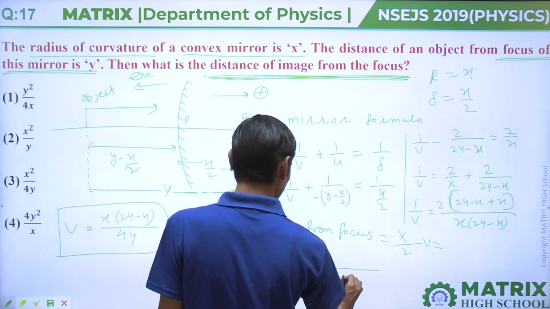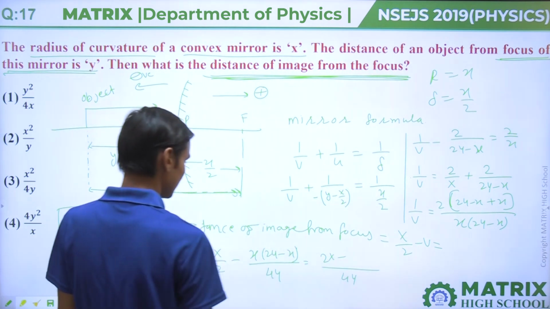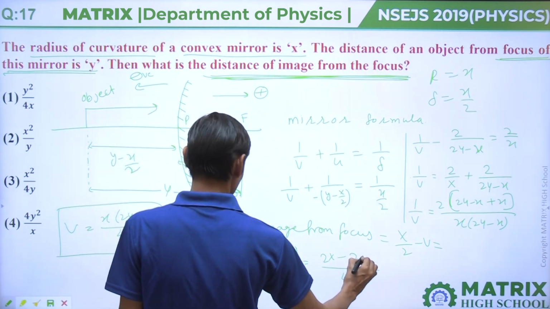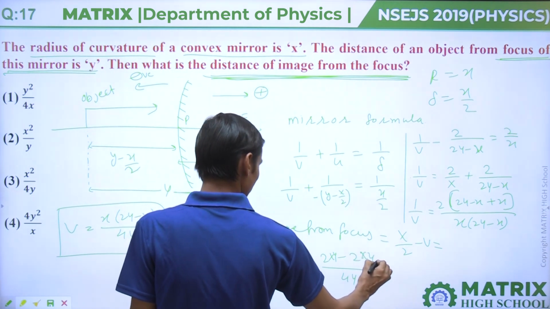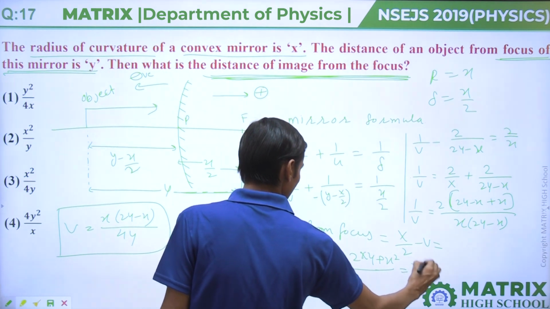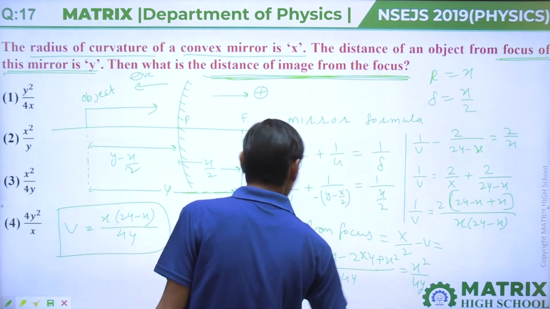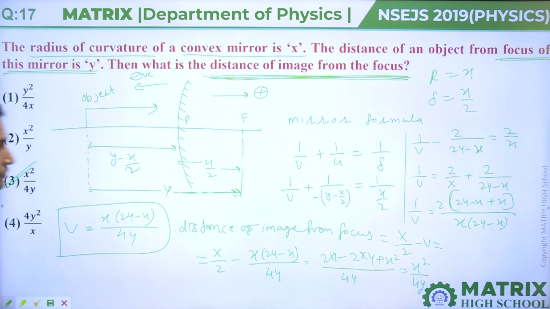If we take LCM of 4y, then 2xy plus x square minus 2xy minus x square, it will come x square upon 4y. So your answer will be the third option.